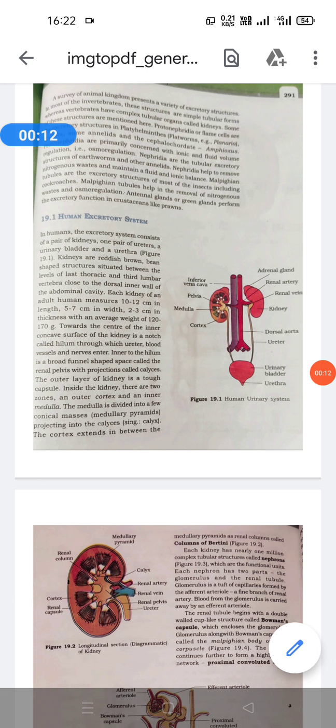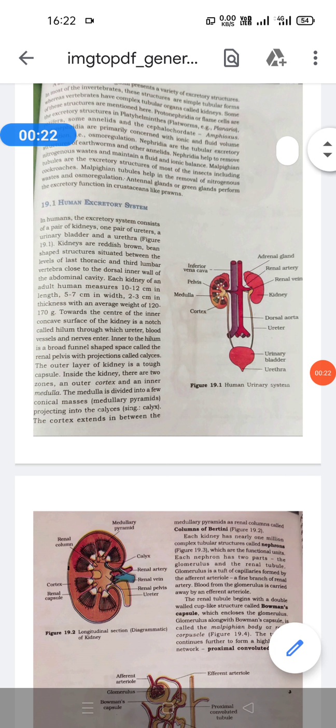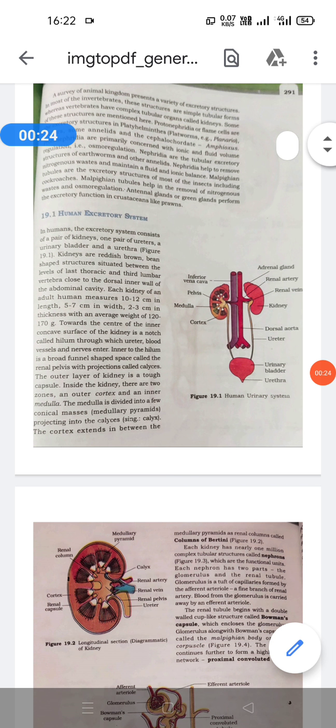Students, today we are going to study the unit on excretion: excretory products, the structure of the nephron, and the mechanism of urine formation. All of you know that metabolism is the physical and chemical changes that take place in the body of a living organism.